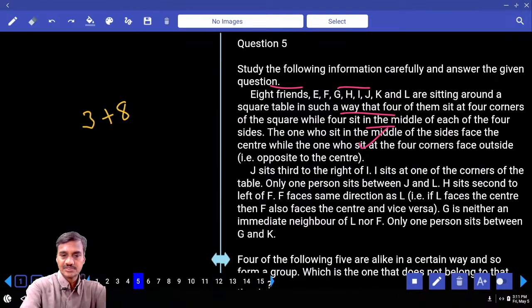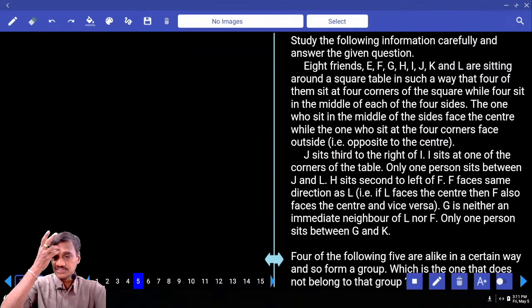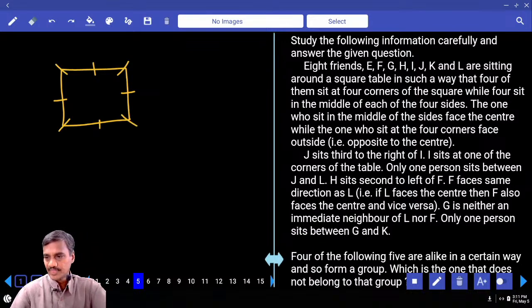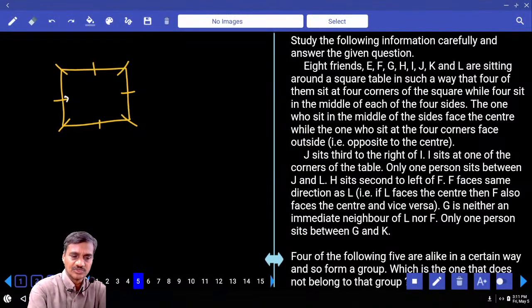Then 5 onwards. Now in this question number 5, there are 8 friends, E, F, G, H, I, J, K, L. They are seated around a square table. 8 friends seated around a square table is given. 1, 2, 3, 4, 5, 6, 7, 8. Now some of the persons who sit in the middle of the sides are facing the center. Now these persons are facing towards the center, and the remaining persons are facing away from the center.